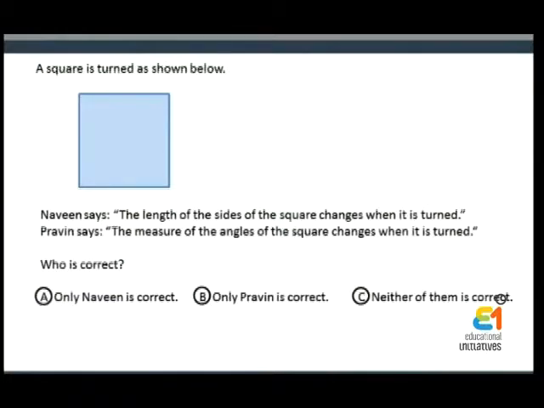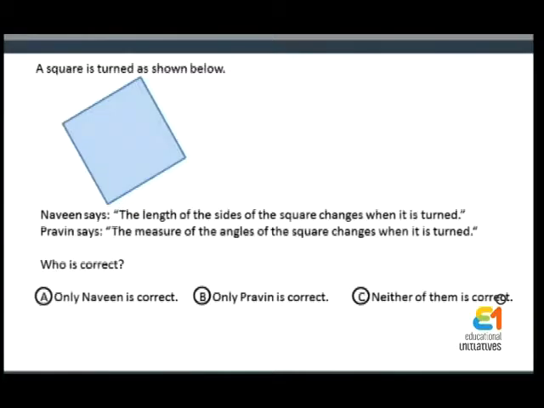A square is turned as shown. Naveen says the length of the sides of the square changes when it is turned. Praveen says the measure of the angles of the square changes when it is turned. Who is correct?